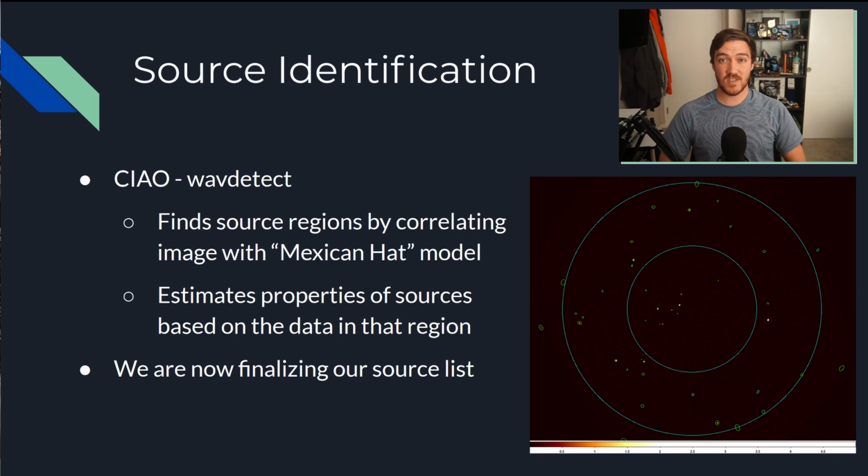To do this analysis, we are using a software package called CIAO. This package was specifically designed to make sense of raw Chandra observations. In particular, for source detection, we use a tool called WavDetect. This tool finds sources by correlating our image with a Mexican hat model. Below me again, you can see the same image as before, but now with our source regions circled in green. Once the source regions are identified, WavDetect estimates certain properties of those sources, such as the flux, or the amount of X-rays that those sources give off. We are currently in the process of finalizing our source list, and once that is complete, we will be able to move on to source characterization.